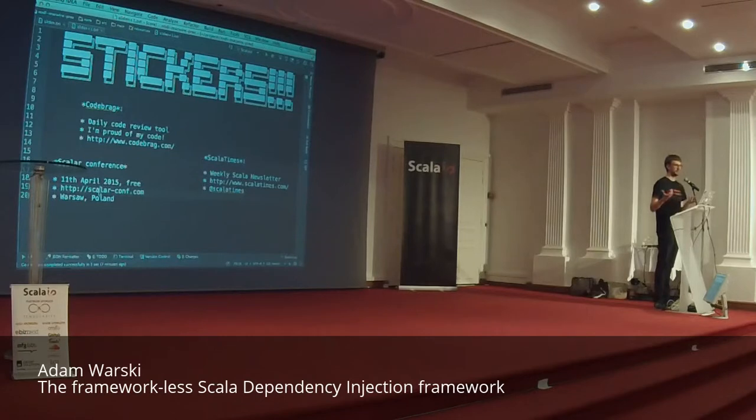And now maybe we have some questions. Would MacWire work if the modules are in different computation units, in different jars? So the question is, would MacWire work with the modules in different computational units? And the answer is yes, because in the macro, if it's in the same computational unit, you get an AST and you can inspect a lot. If it's not in the same computational unit, you get a symbol, but still it is possible to inspect what's inside there. So what are the types defined? So yes, it will work.